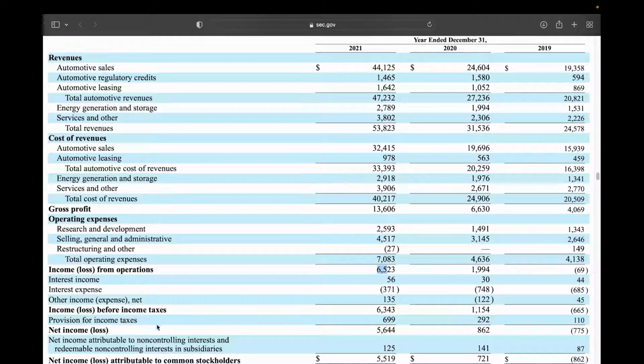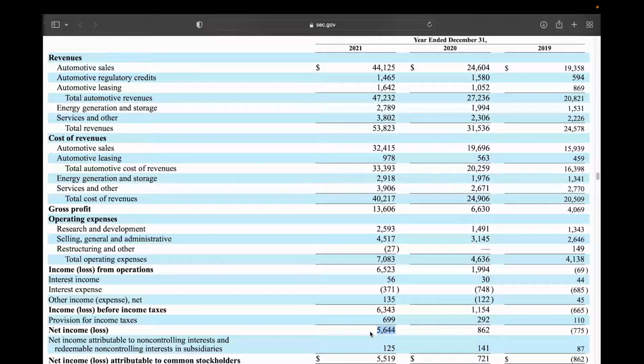And that carries down to the net income line, which is this line on the earnings report here, where we are able to see a nearly 7x increase in net income year over year from the $800 million we made in 2020 to the $5.6 billion that we made in 2021.